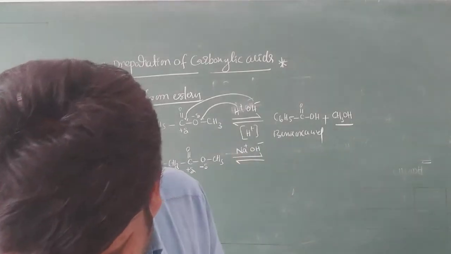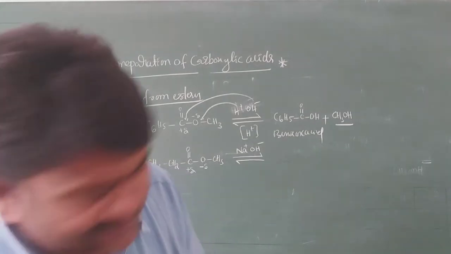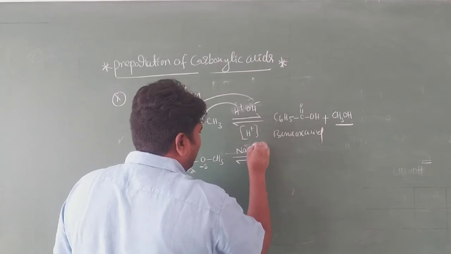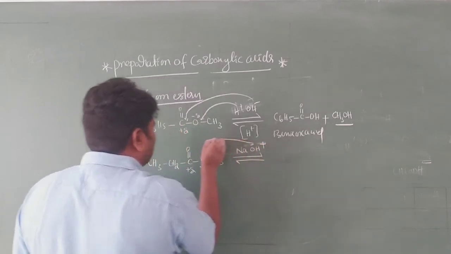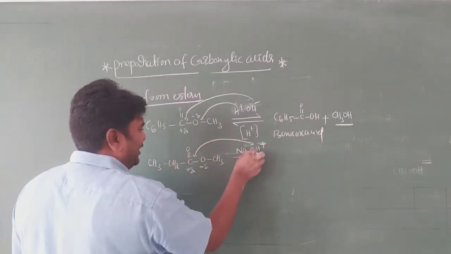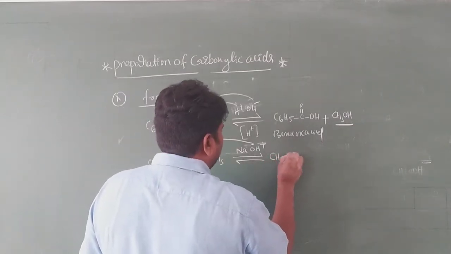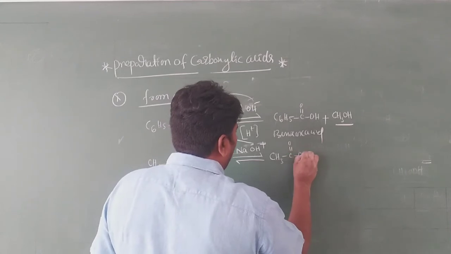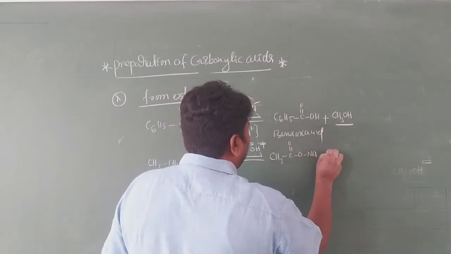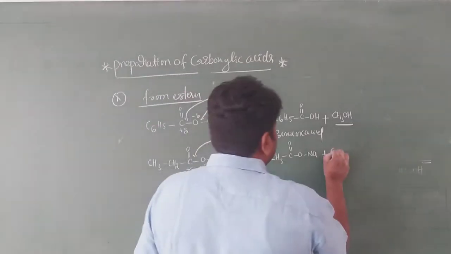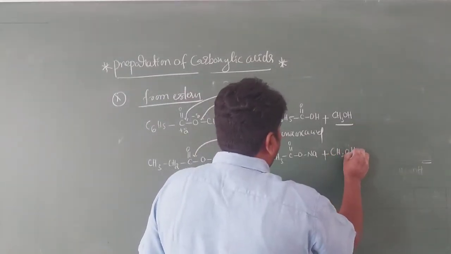CH3COONa. Sorry. It is the O minus ion attacking here only, and H plus attacking here only. You get CH3, C double bond O and ONa plus, CH3COONa plus CH3CH2OH.